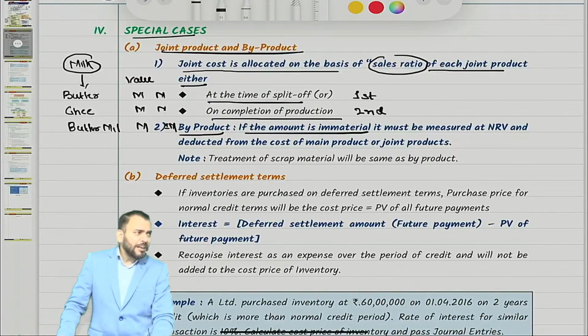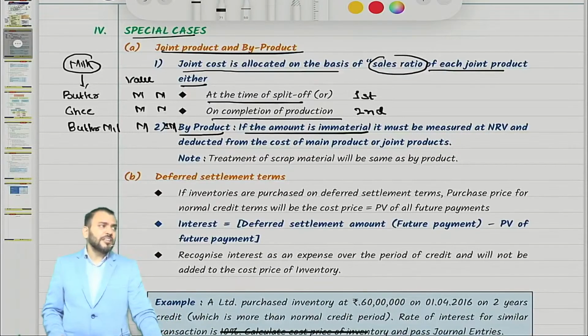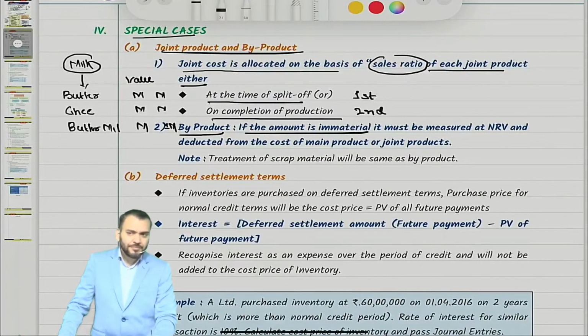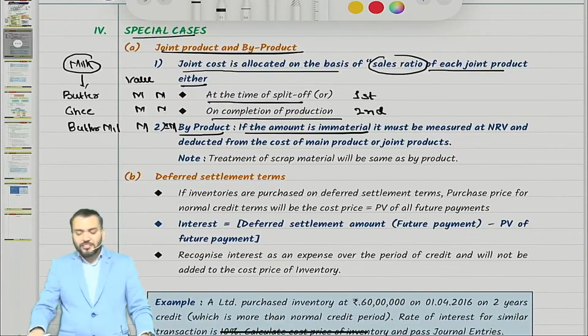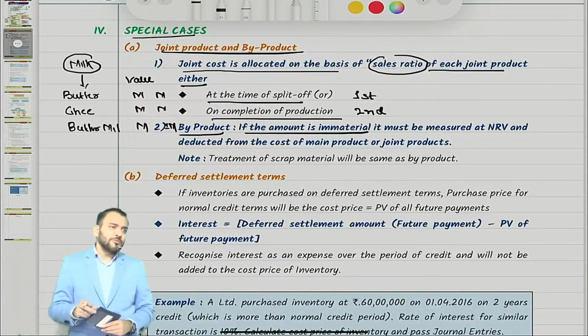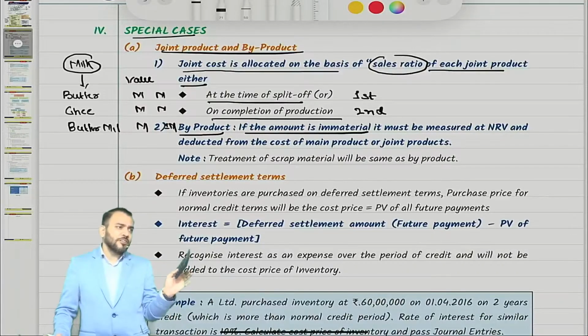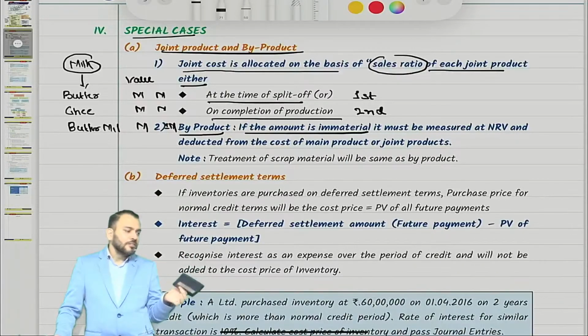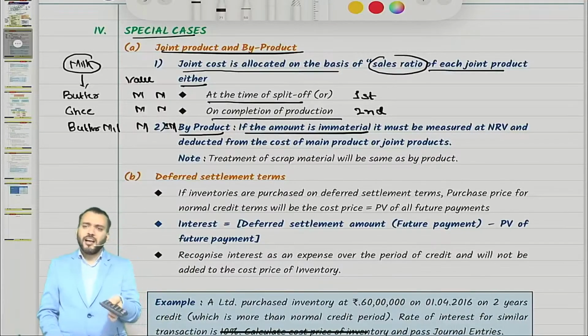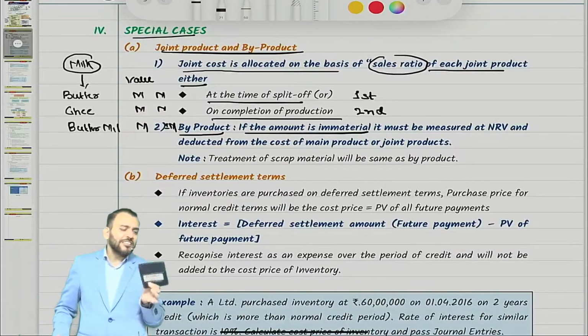A simple example I am giving. When we say property, plant and equipment, any machine having a life of more than 1 year is property, plant and equipment. Correct. So this calculator I am using for the last 2 years, is it property, plant and equipment or not? It is a small machine only. It has a life of more than 5 years; I will use it till it dies.